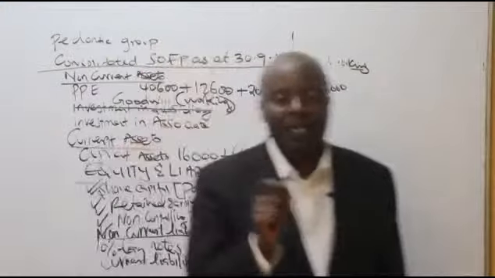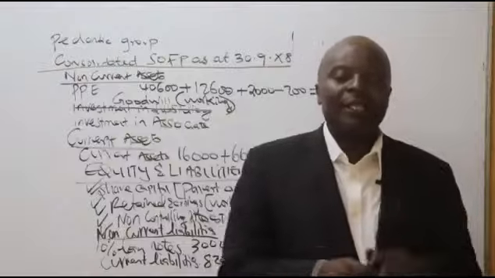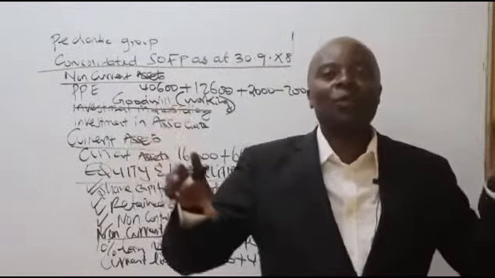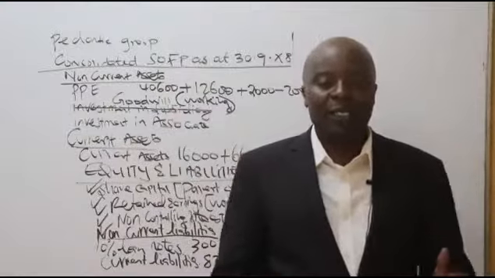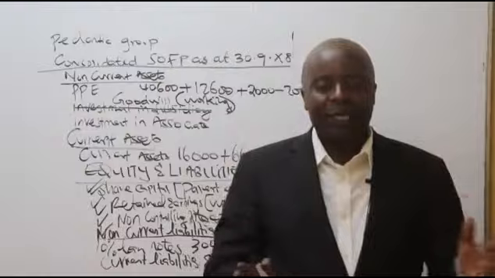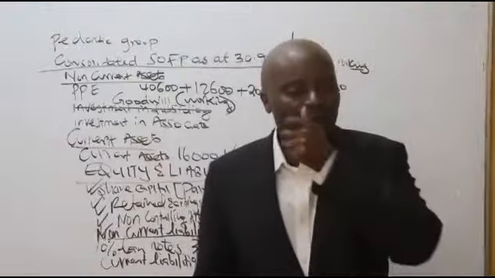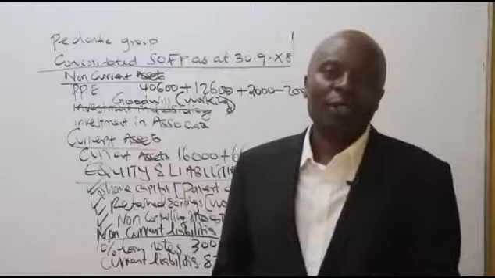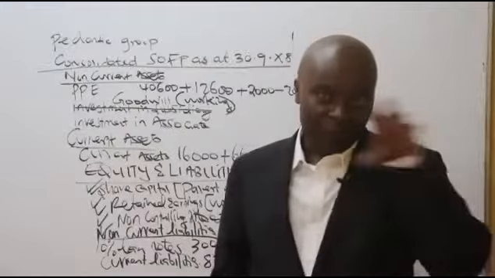I'm repeating again, ladies and gentlemen, whenever you come across any internal sale, that is when we have a parent selling to a subsidiary or a subsidiary selling to a parent. If, for example, my wife was to come to this particular class, this CPA, and pay for the course, honestly speaking, I should never recognize that money in the group from the family setup.